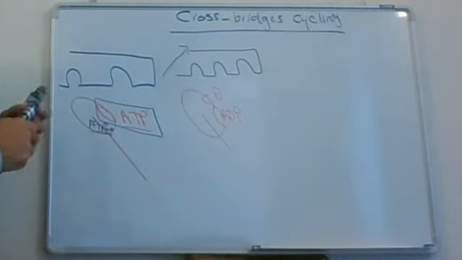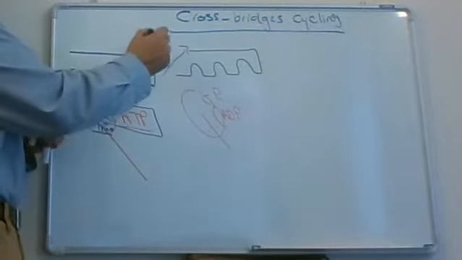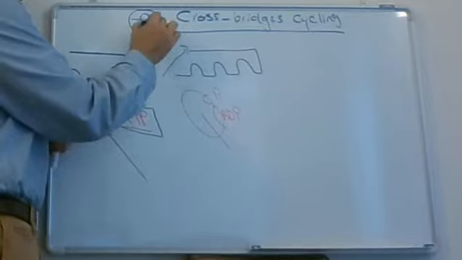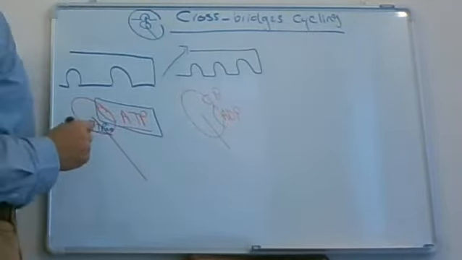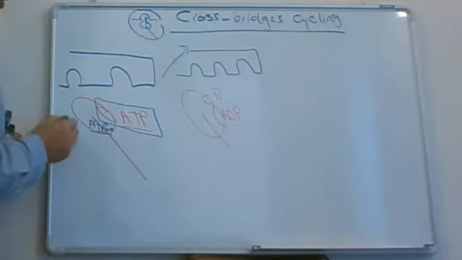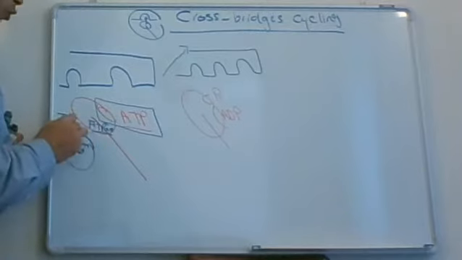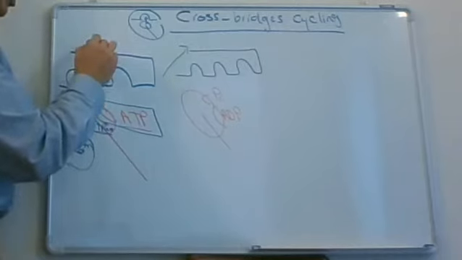Cross-bridge cycling. What's the meaning of cross-bridge cycling? It is the process of binding and detachment of the head of myosin from the binding sites on actin. We mentioned previously that with the release of calcium from the sarcoplasmic reticulum and its binding with troponin C, we have movement of the tropomyosin away from the binding sites on actin.